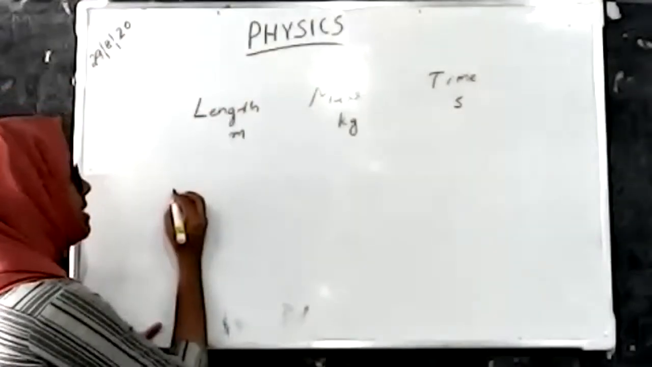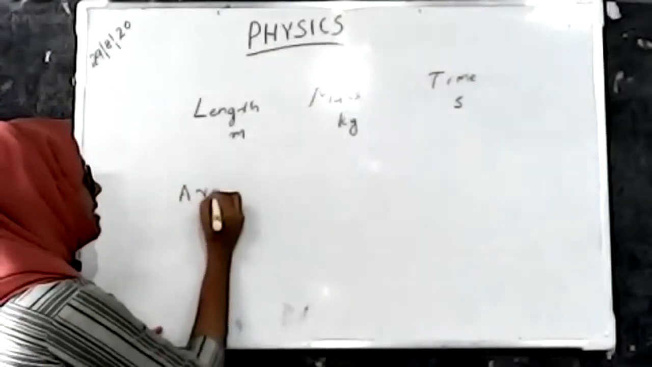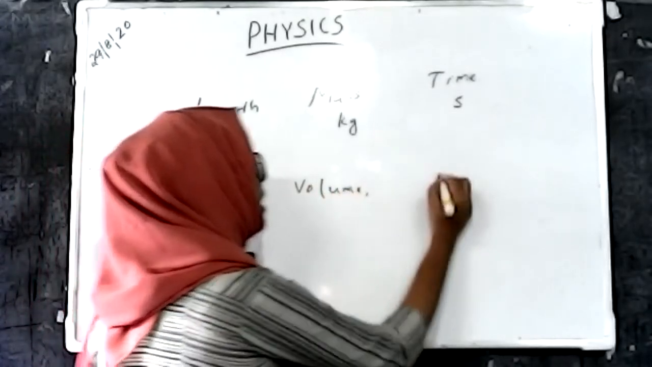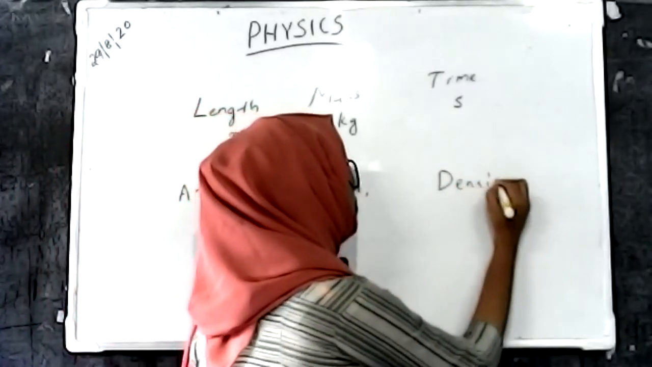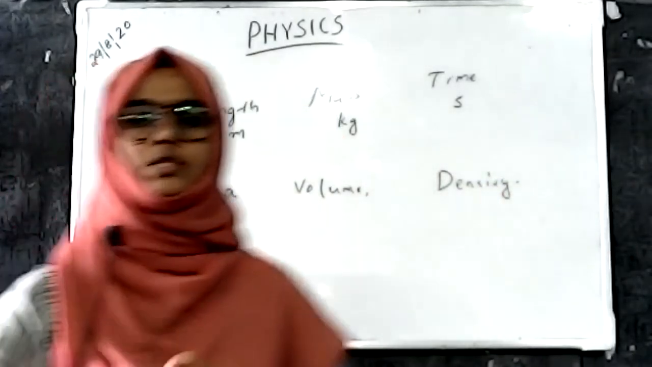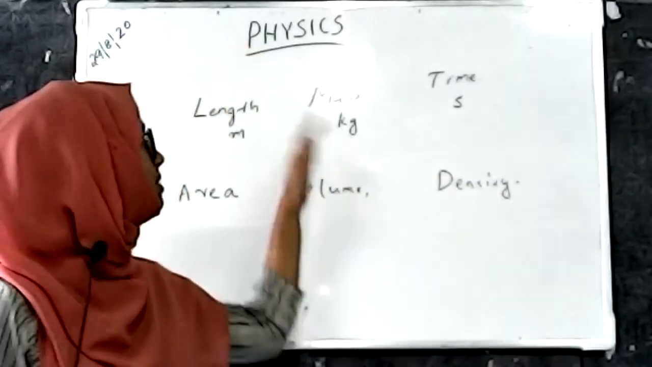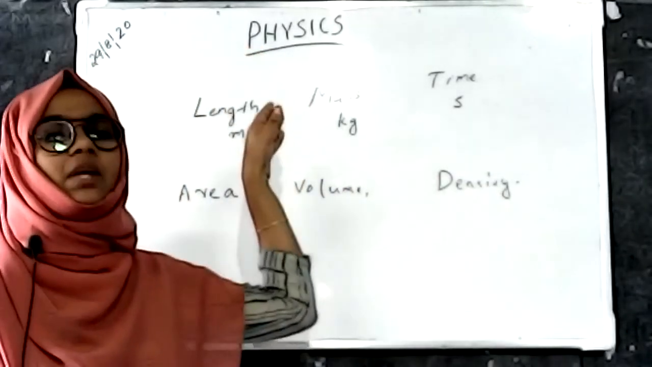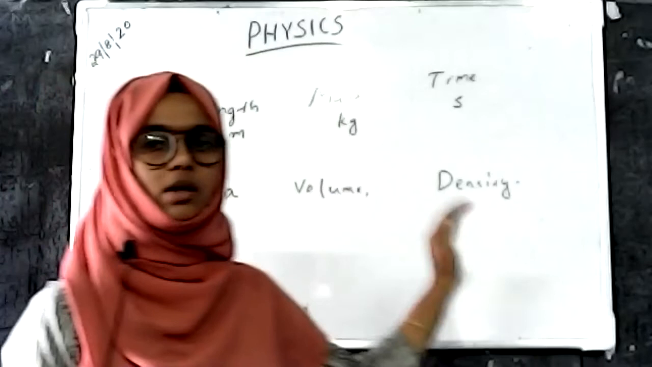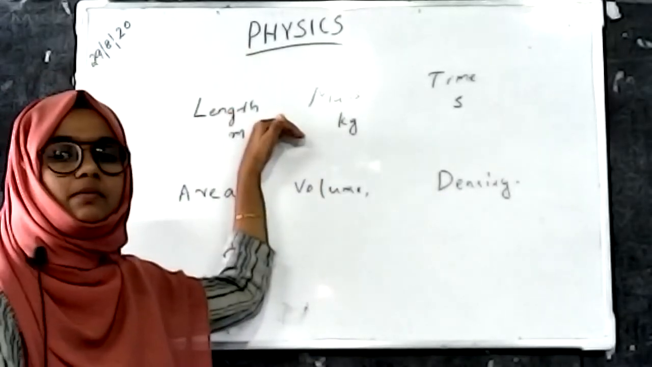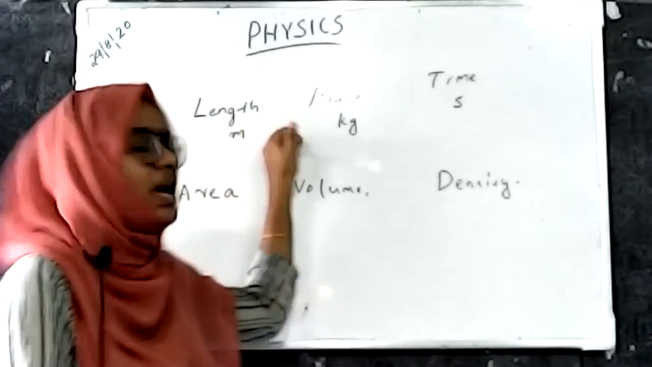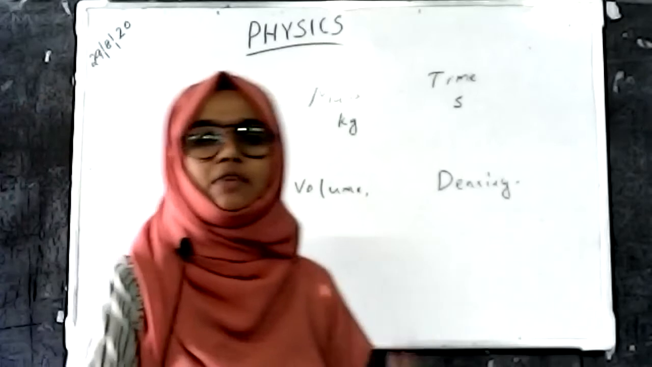Like length, mass, and time, we have other quantities like area, volume, density, etc. There are so many such types of quantities in physics. So these two types of quantities are basically different. All are physical quantities, but some physical quantities are known as fundamental quantities, and others we know as derived quantities.